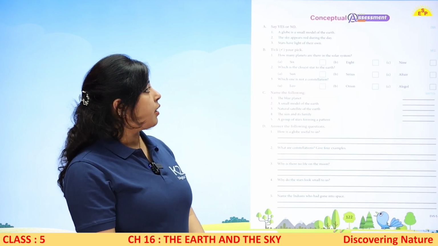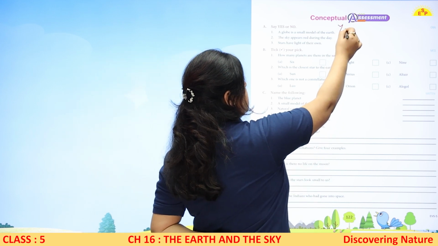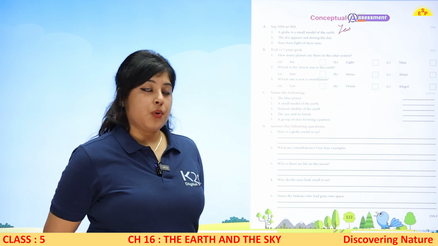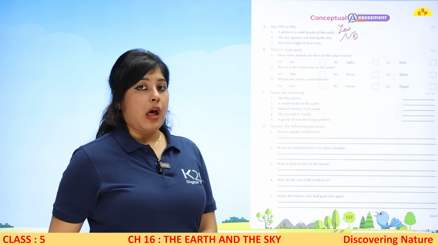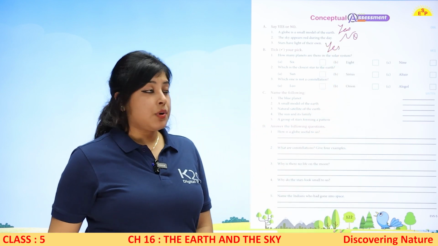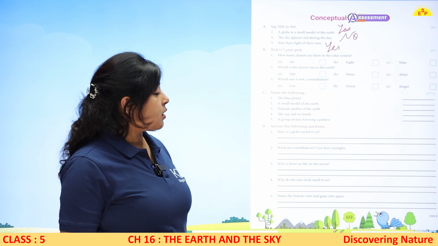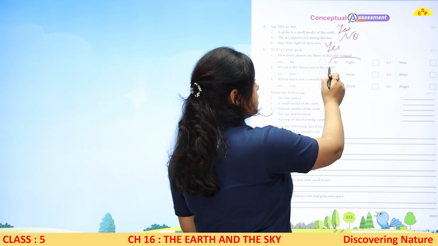Say yes or no. A globe is a small model of Earth? Yes. The sky appears red during the day? No, it appears blue. Stars have light of their own? Yes. Now you have to take your pick. How many planets are there in the solar system? 6, 8 or 9? There are 8 planets.